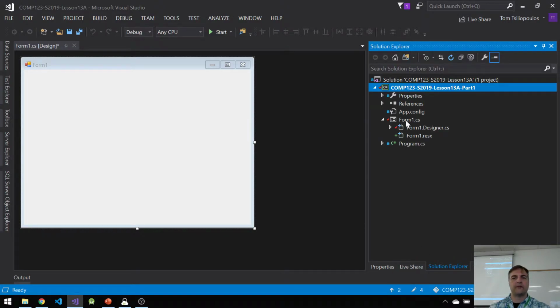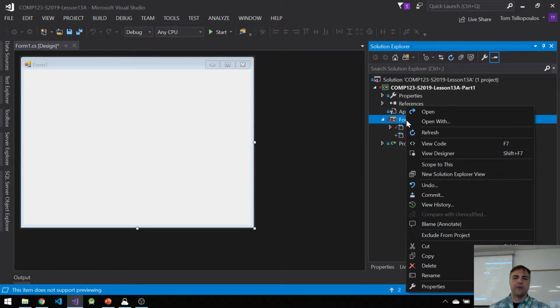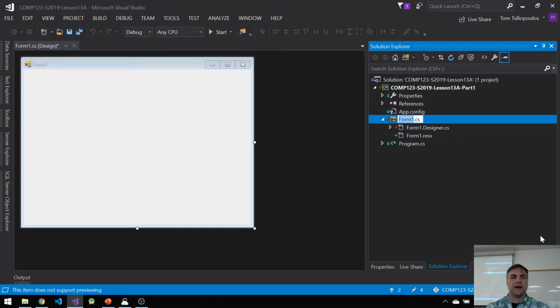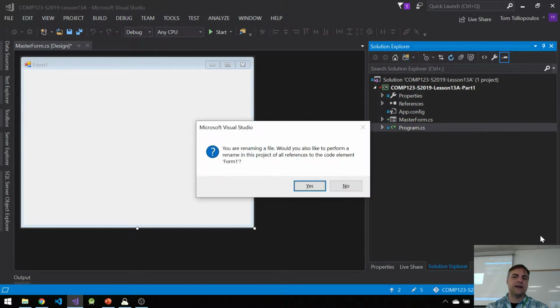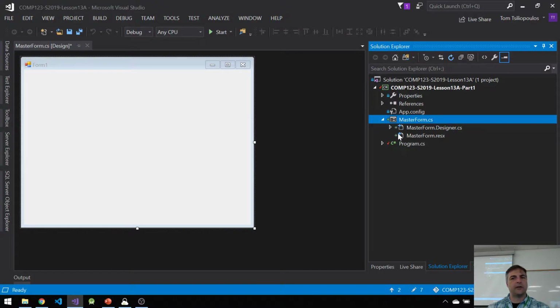So the name right now is Form1. Let's rename that one. I'm going to rename this thing. Let's call it MasterForm. So imagine if we had the opportunity to do inheritance with visual inheritance as opposed to just regular type inheritance. So here's my master form. Now master form is nice, but remember we want to try and go away from doing it this way.